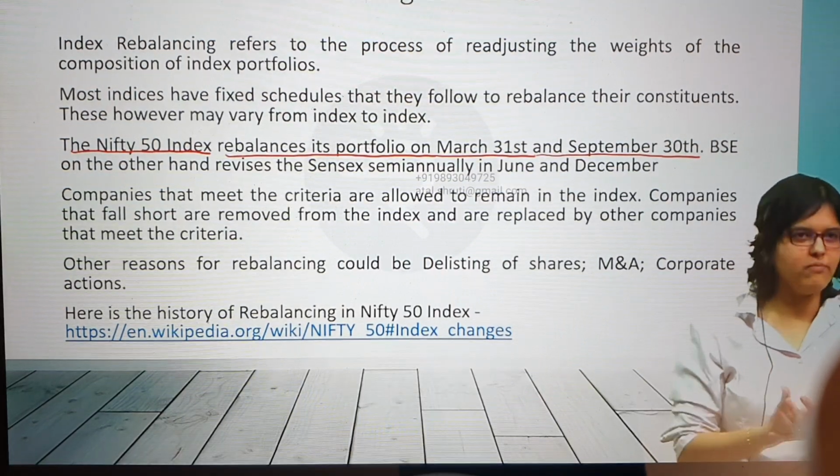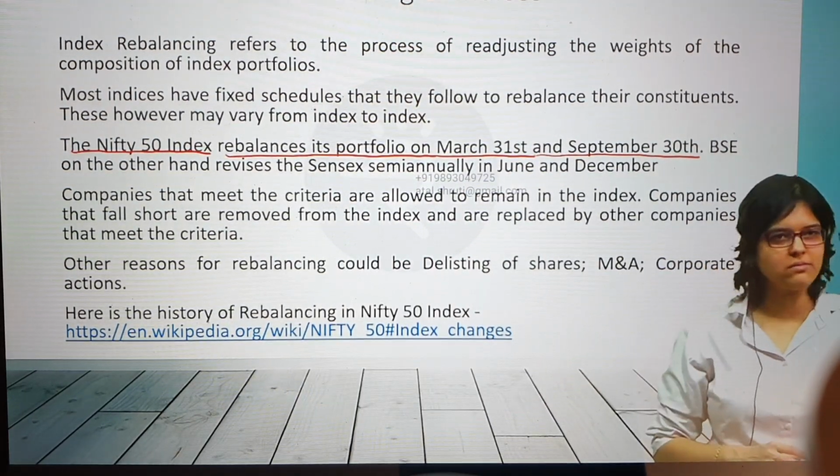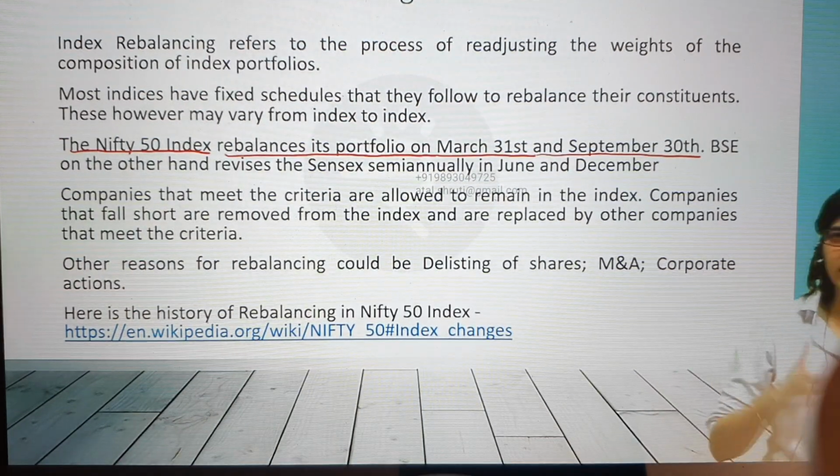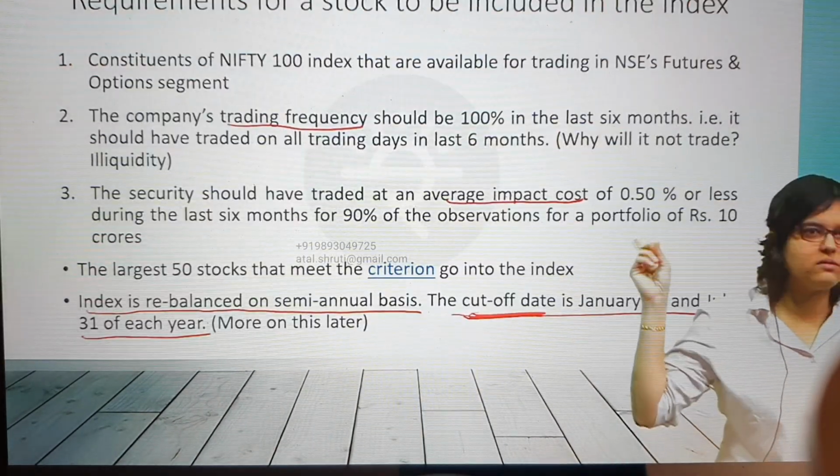Then what was that cutoff? They need some time to analyze also, no? Cutoff is March. It's not that overnight the analysis is done and starting 1st April, surprise. That will not happen. So typically, 31st March cutoff happens. Then they'll start analyzing which company is doing better, which will give proper representation.